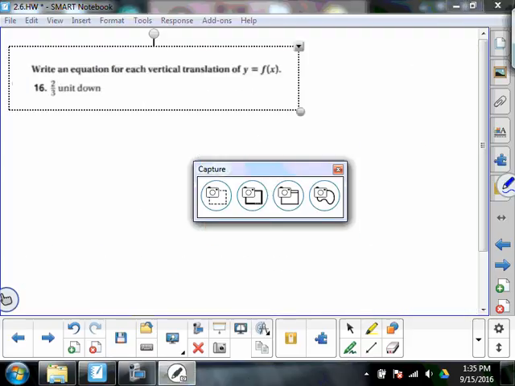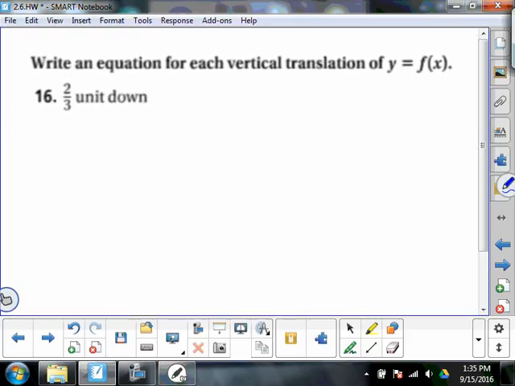Write an equation for a vertical translation, 2/3 of a unit down. So y equals f of x, but 2/3 of a unit down. Where should we put the 2/3? Inside or outside parentheses? The inside the parentheses tells us if the thing moves to the right or to the left, and it's counterintuitive.